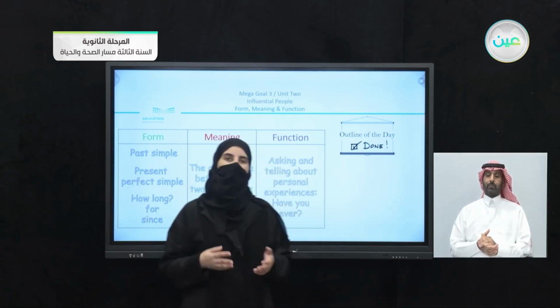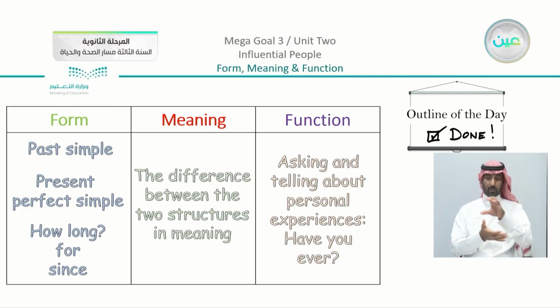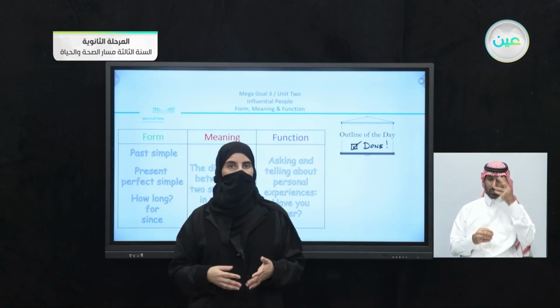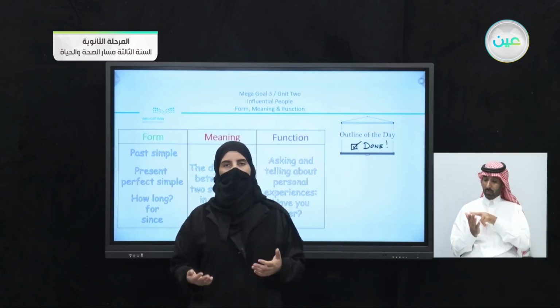As for our lesson, the form, meaning, and function lesson, the form is the past simple and present perfect simple, using how long, for, since, and have you ever for experience. The meaning is to understand the difference between the two structures, and the function is asking and telling about personal experiences using have you ever. There are a lot of points that we have to focus on within our lesson. You can go back, revise, do your homework, and be ready.